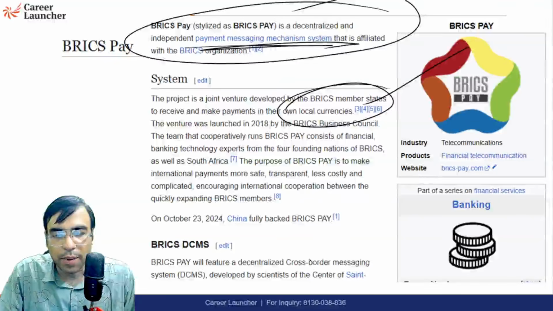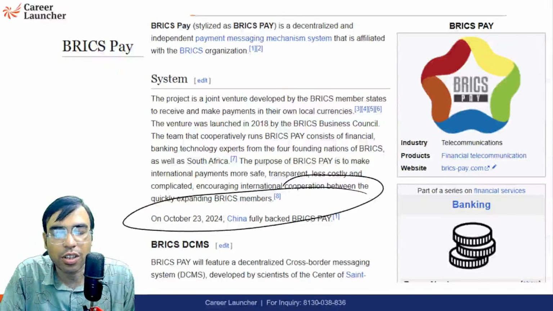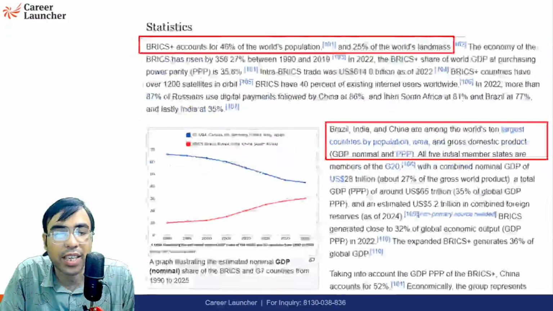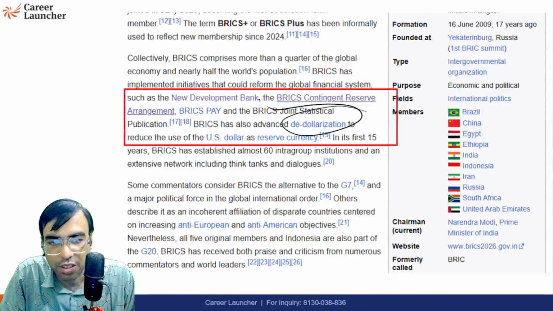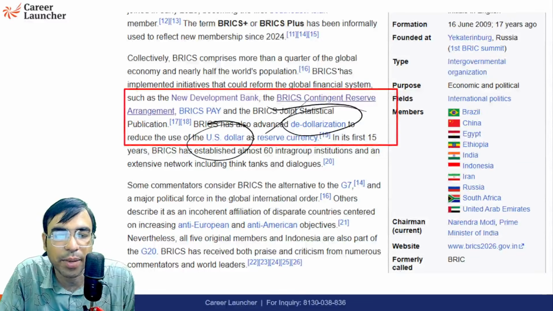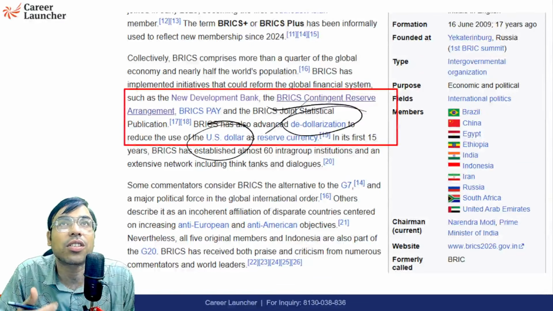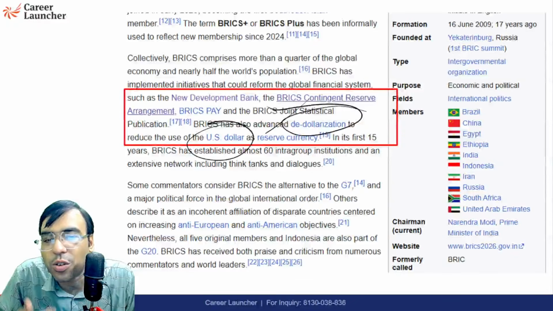They have their strong play. So in October 2024, China fully backed BRICS Pay, etc. Other things, they are also talking about de-dollarization, to reduce the US dollar as reserve currency, which means to use the dollar less.